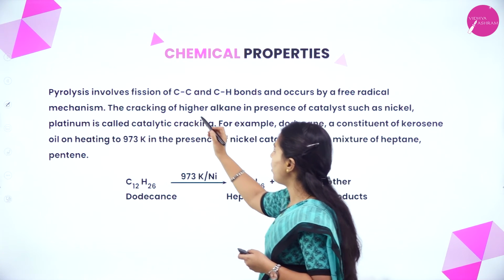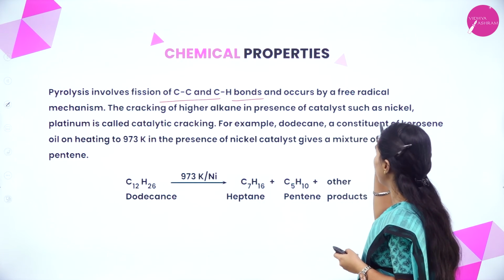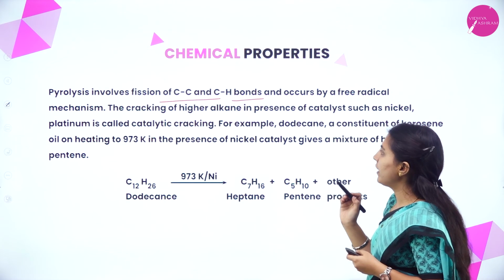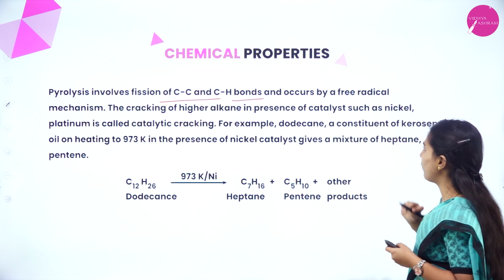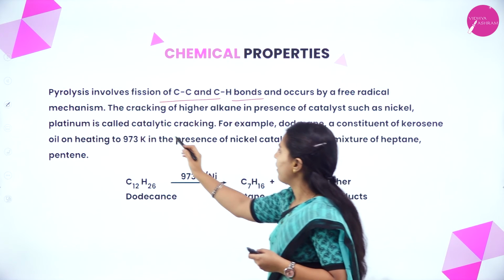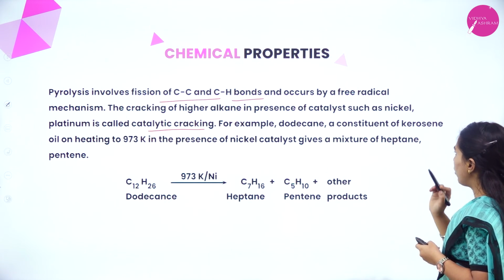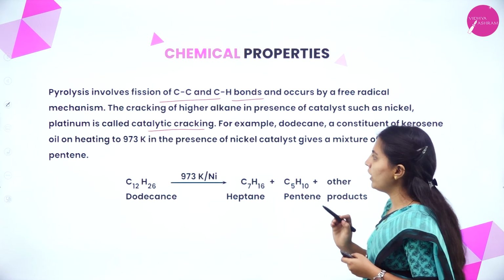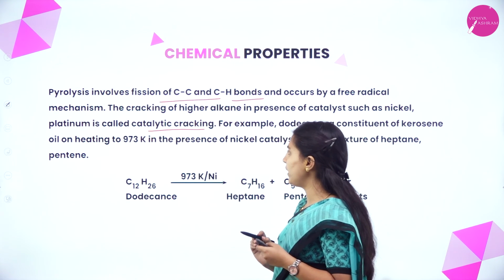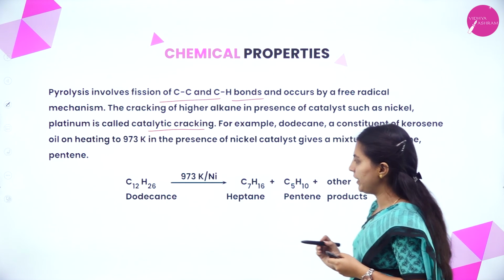Pyrolysis involves fission of carbon-carbon and carbon-hydrogen bonds and occurs by free radical mechanism. The cracking of higher alkane in presence of catalysts such as nickel, platinum is called catalytic cracking. For example, dodecane, a constituent of kerosene oil, on heating to 973 Kelvin in the presence of nickel catalyst gives a mixture of heptane and pentane.